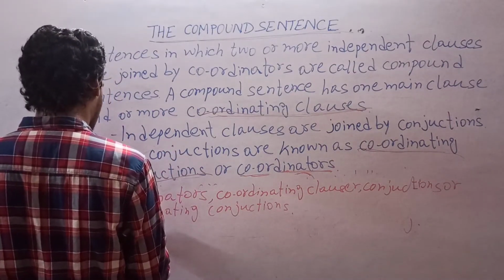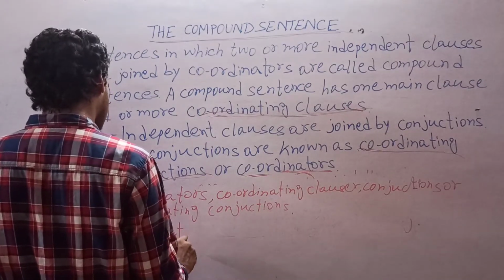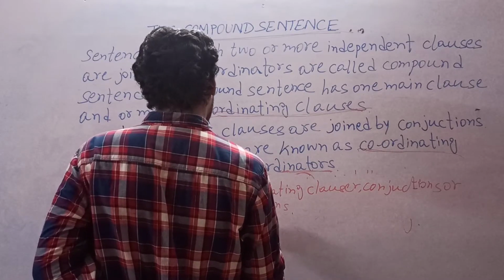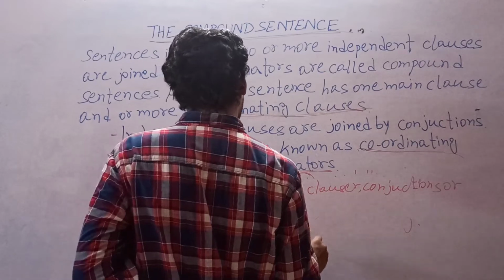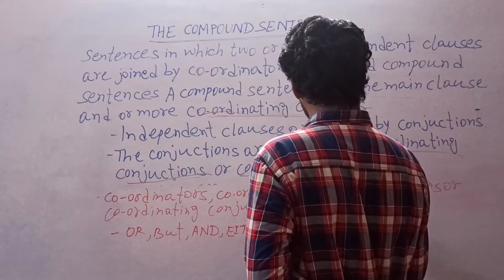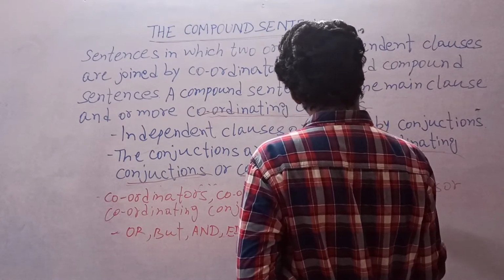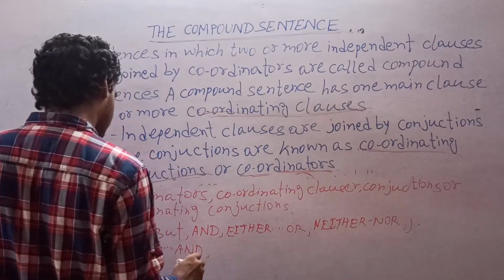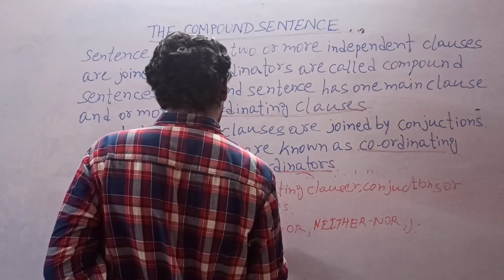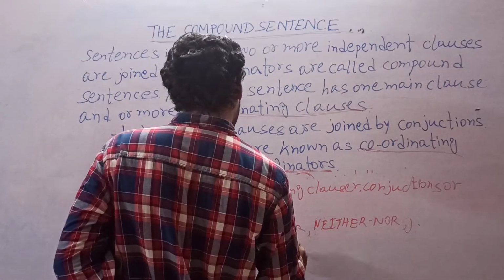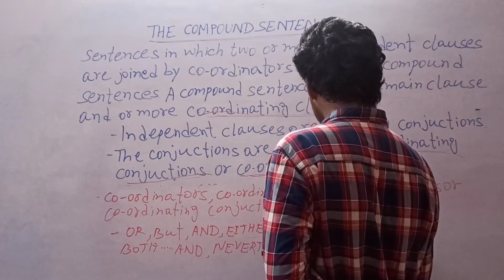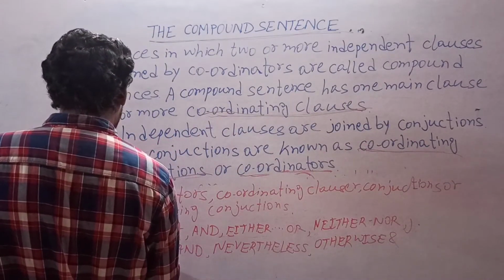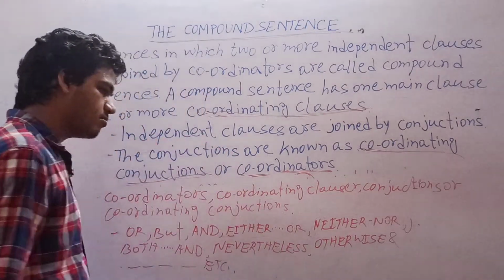For example, or, but, and, either or, neither nor, both and, nevertheless, otherwise, and so many, etc. There are a number of coordinators in English grammar.